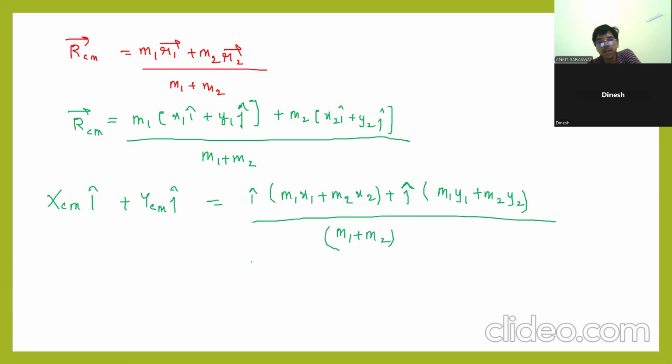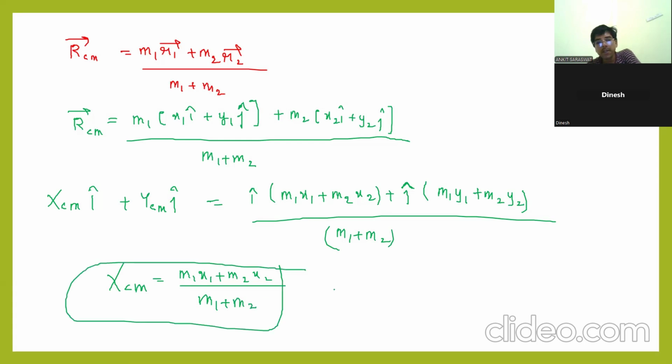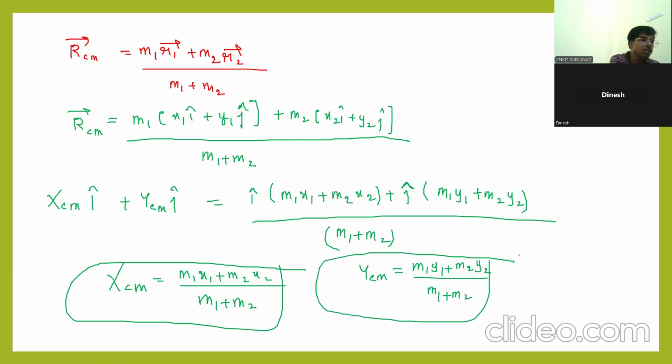If you compare, what is the value of xcm? xcm comes out to be m1 x1 plus m2 x2 divided by m1 plus m2. This is what I have explained directly. Similarly, ycm will be m1 y1 plus m2 y2 divided by m1 plus m2. Let's check again. Is it clear to you?